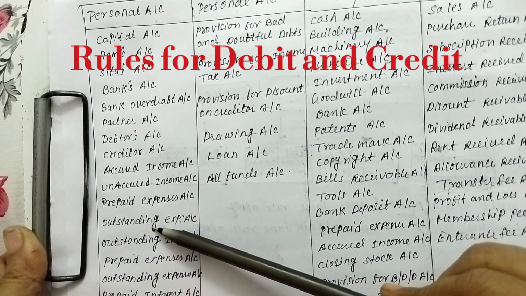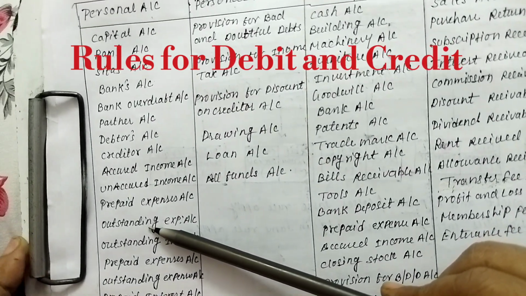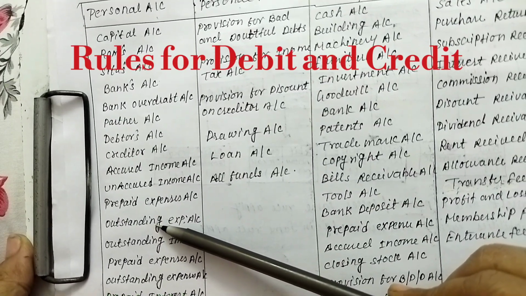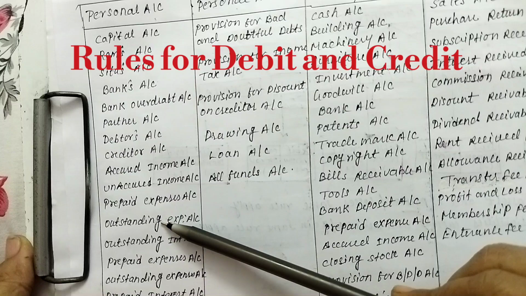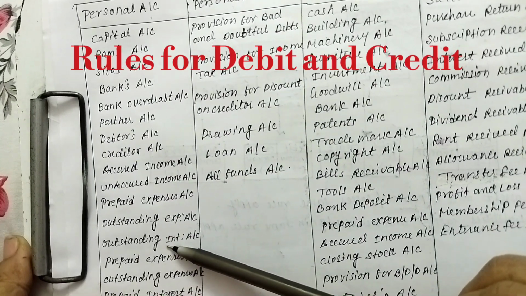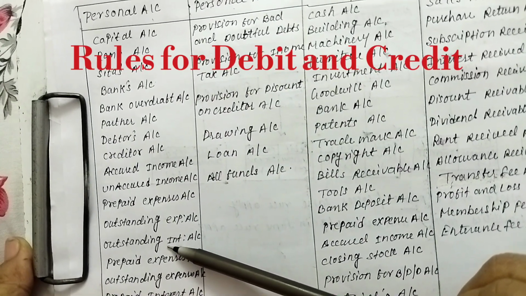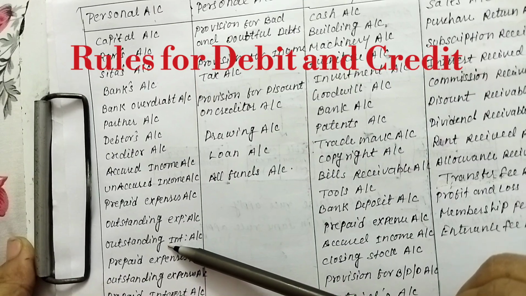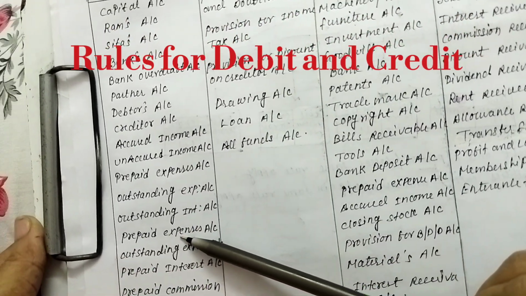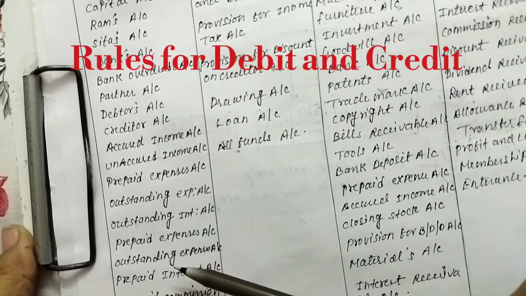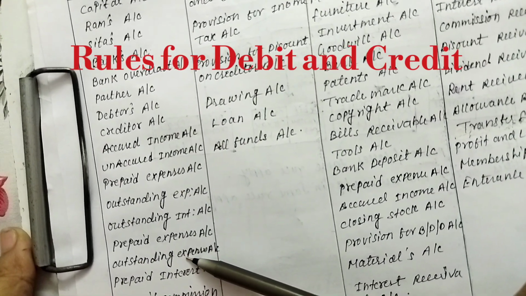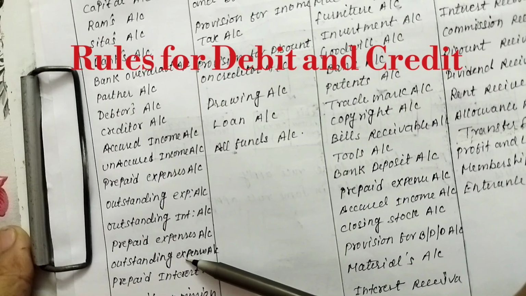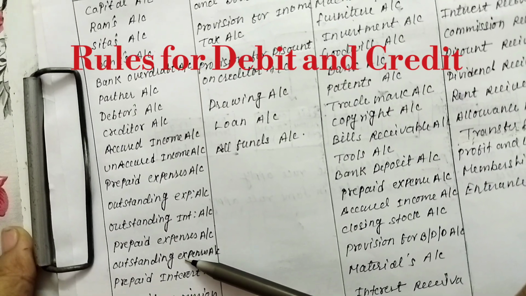Outstanding means which have not been paid. It should be paid during that period or during that financial year, but it remains to be paid. Outstanding interest means interest we have to pay, it remains to be paid. Prepaid expenses means we paid the expenses in advance. Again the outstanding expenses, which we have to pay, remain to be paid.